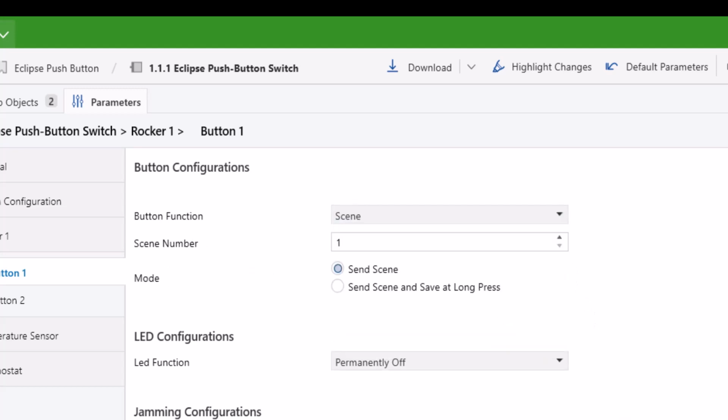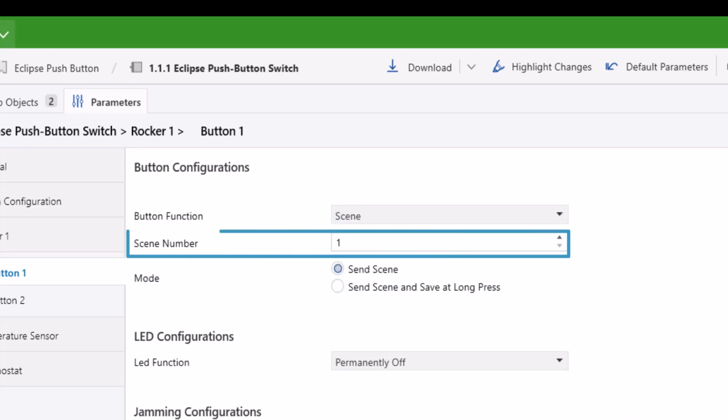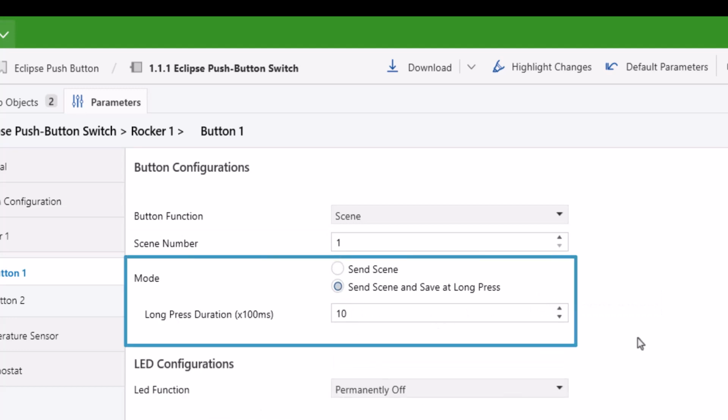Scene. Scene number determines which scene is to be recalled and stored. 64 different scenes can be managed by using single group address on different buttons. Each short press will call the selected scene. Storing of the current scene can be triggered by long press action.